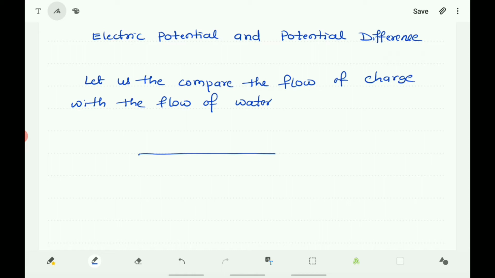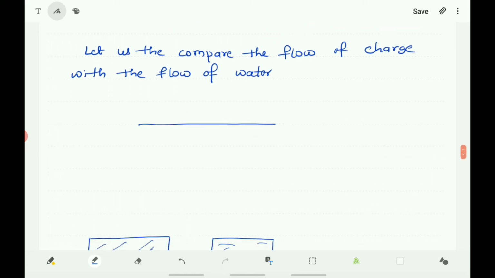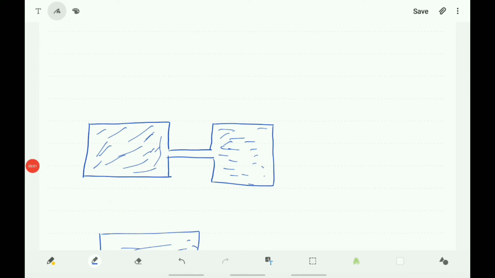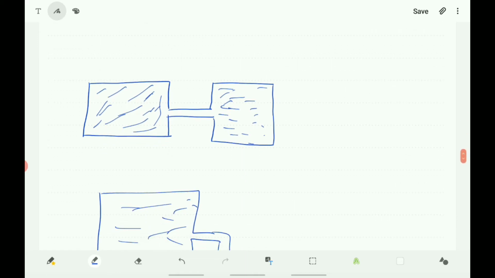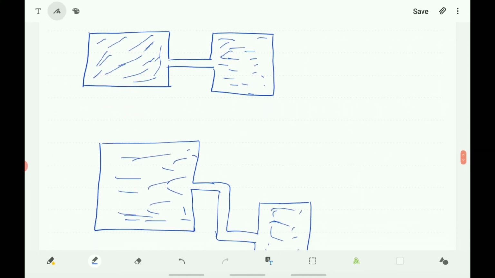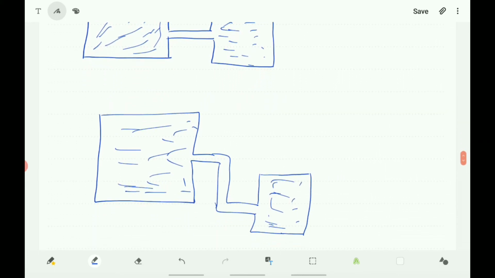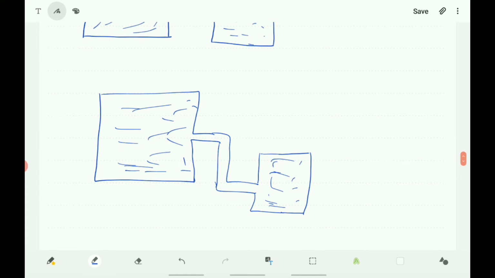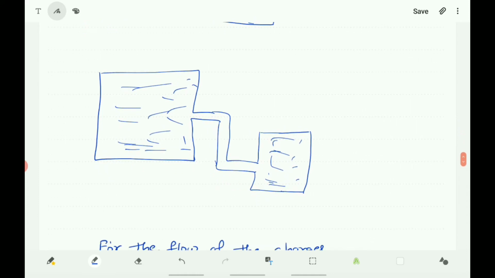Here let us take the flow of water. Let us compare the flow of charge with the flow of water. You know that water in a perfectly horizontal tube does not flow. If one end of the tube is connected to a tank of water kept at a higher level such that there is a pressure difference between the two ends of the tube, water flows out of the other end of the tube. See the case here.